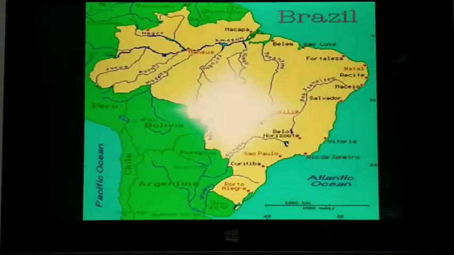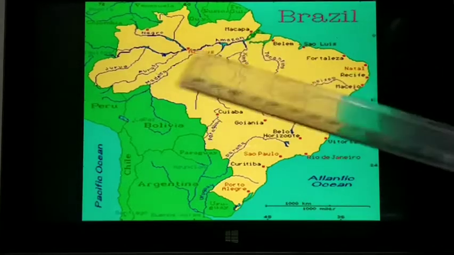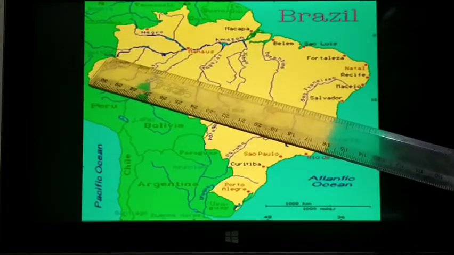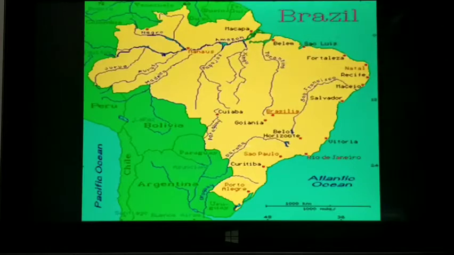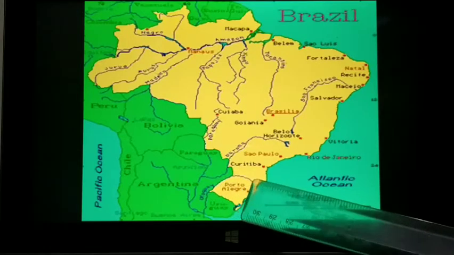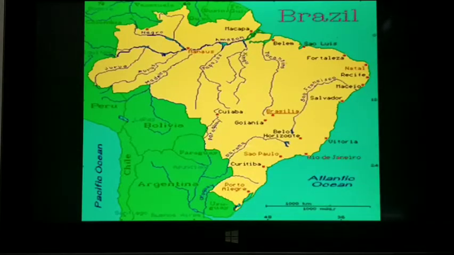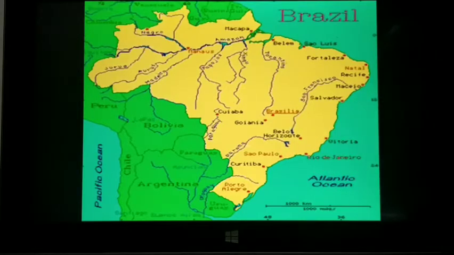Now this is the river pattern of Brazil, with so many rivers there. First we'll see the Amazon River, starting from Peru and going towards the eastern side, and here is the drainage of the Amazon River. Second, Paraguay Parana. This is Paraguay Parana, in the southwest, and next is the São Francisco. This is the São Francisco in the eastern side.